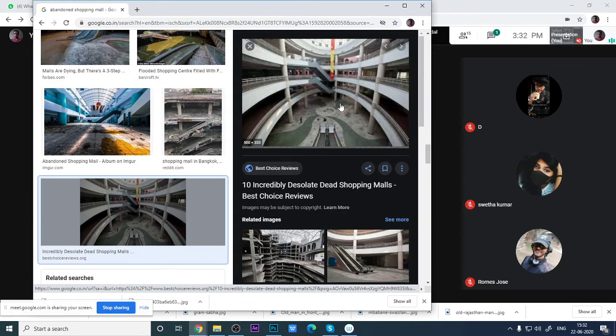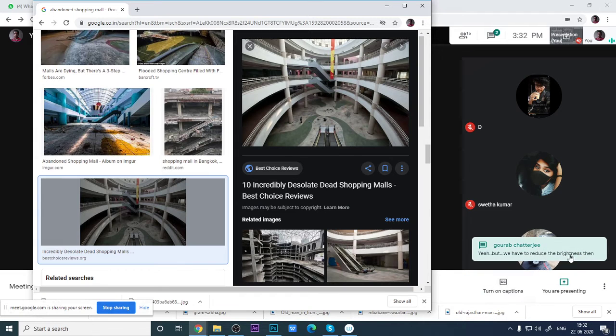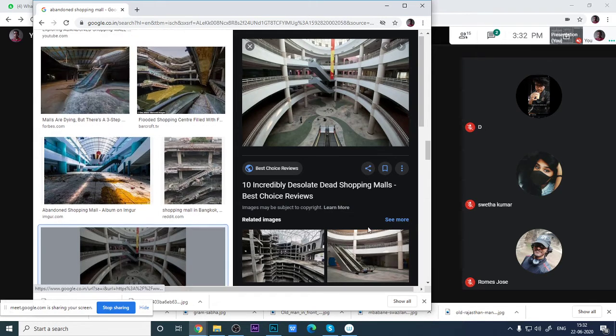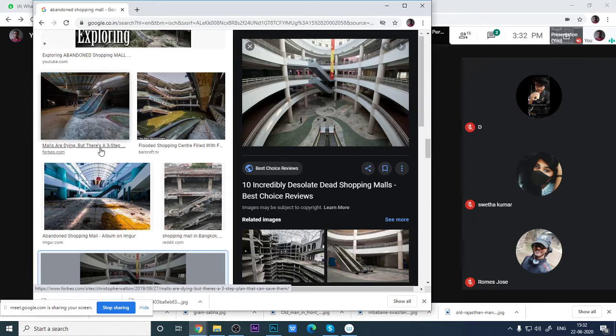Okay. Next, what do you have to do? Yeah, but we have to reduce the brightness, and we have to blend a lot of pictures. Okay, or we have to research.